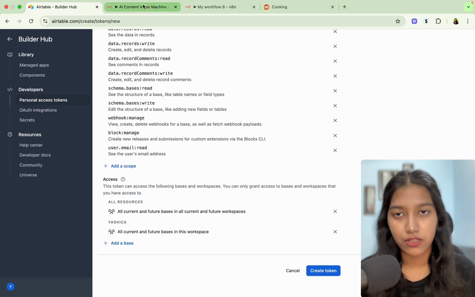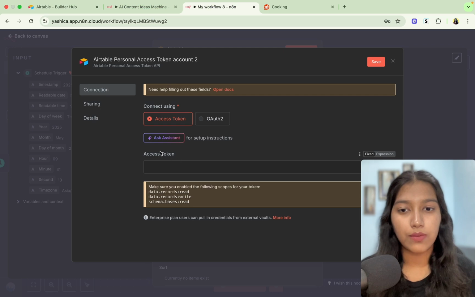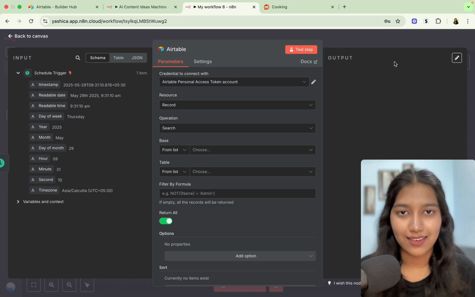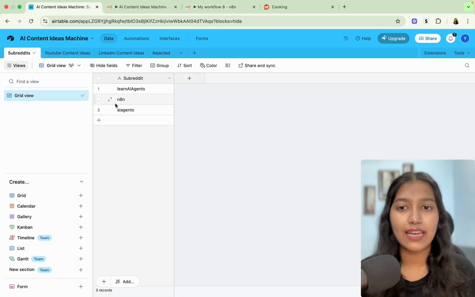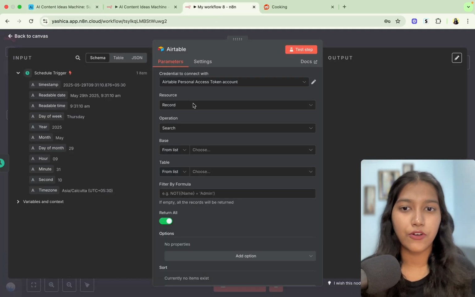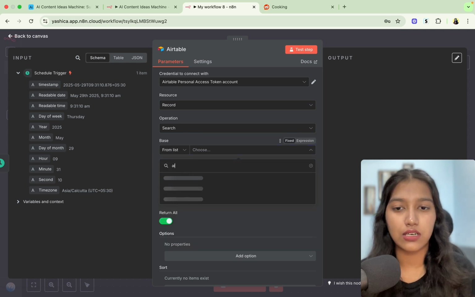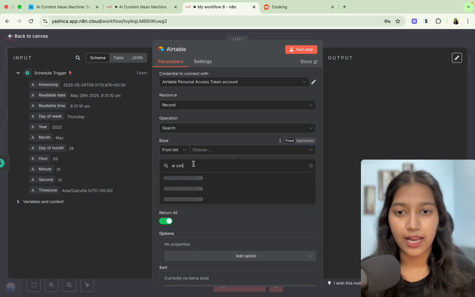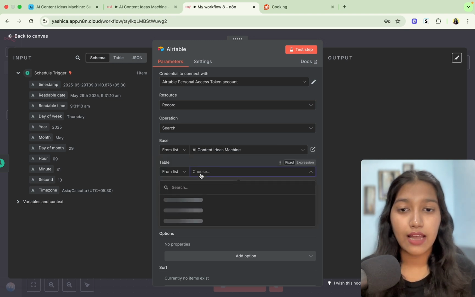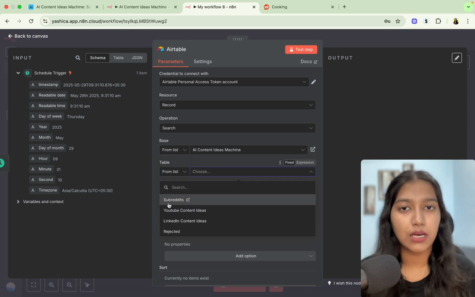It's going to give you a token. You're going to come back to the automation and paste it right here. After that, just save it and your Airtable would be connected to N8N. Now it's time for us to get these fields into Airtable. So for that, the operation is going to be search. For the base, just search for your Airtable base, which is AI content ideas machine. And for the table, you're going to select subreddits.